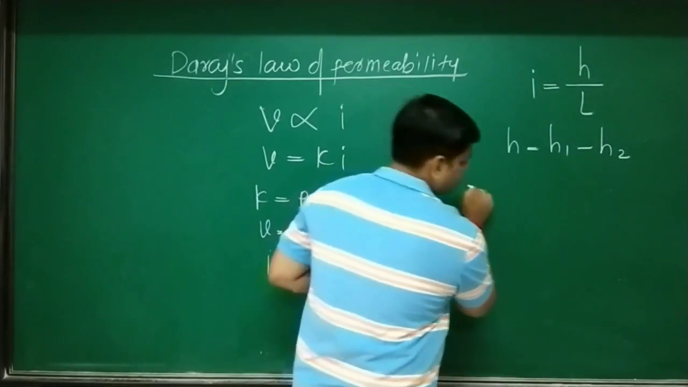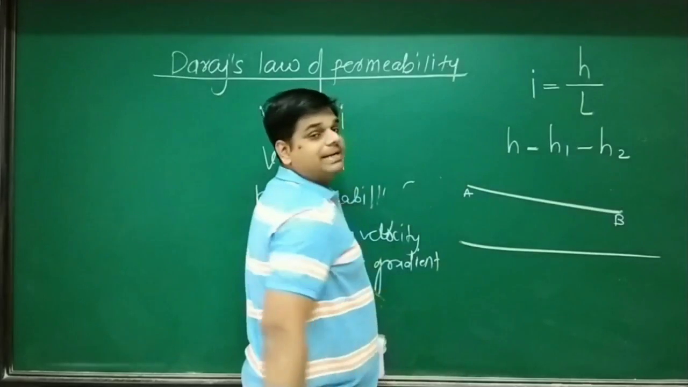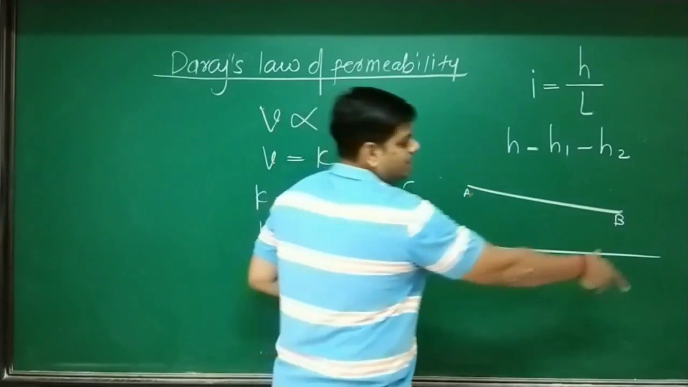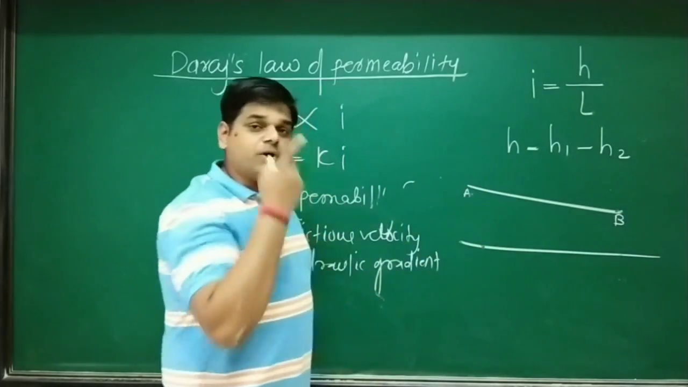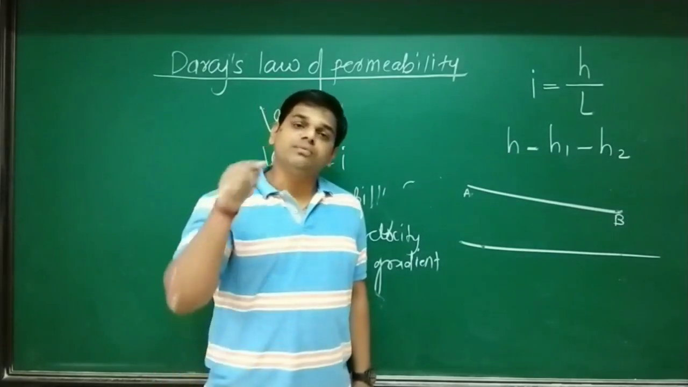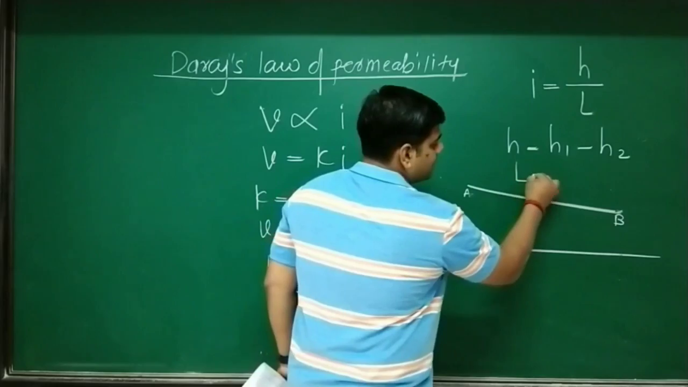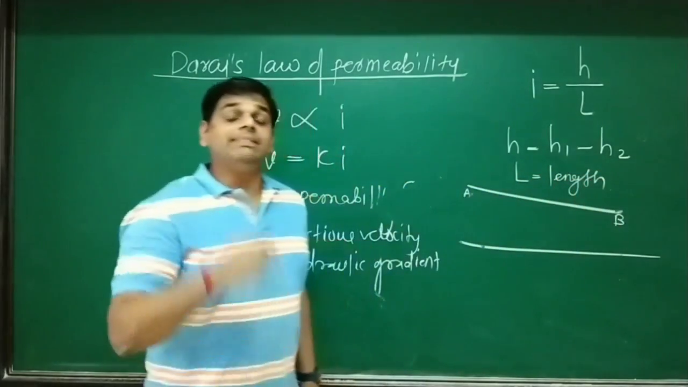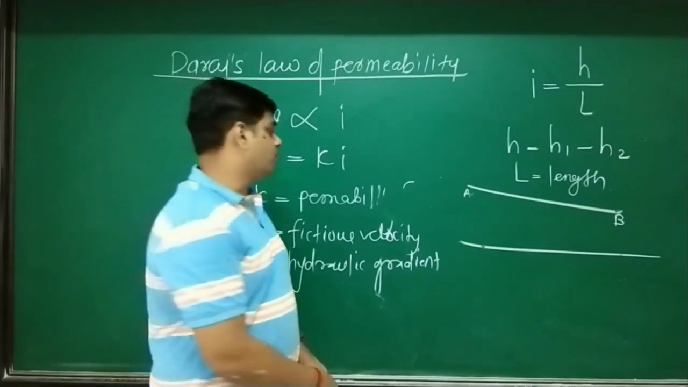Here, if I choose two points, point A and point B, and this is the datum. So with respect to datum, we have head H1 and this is head H2. If we check the difference in head, then there is a possibility of head loss, and therefore a possibility of flow exists. So head loss. What is L? L is equal to the length of the soil sample in the direction of flow. That is very important: in the direction of flow.